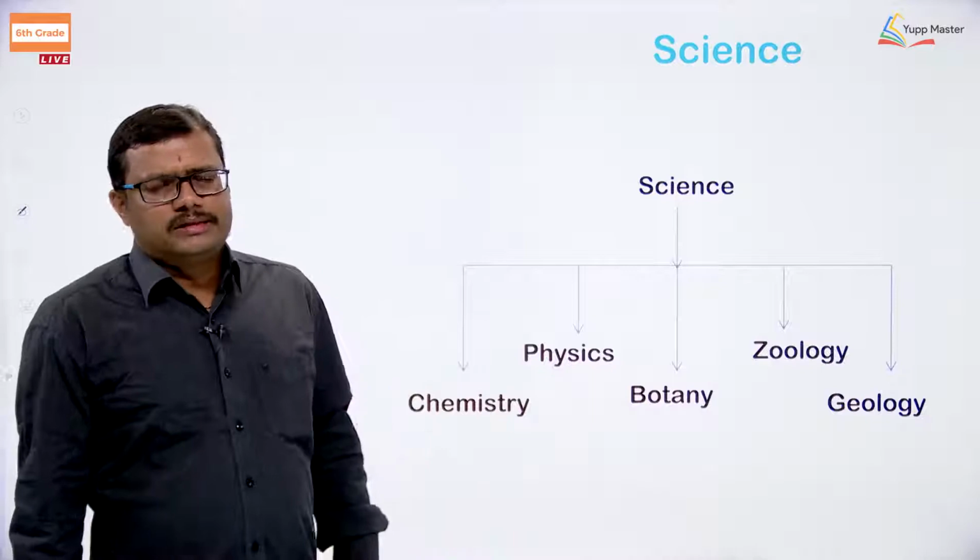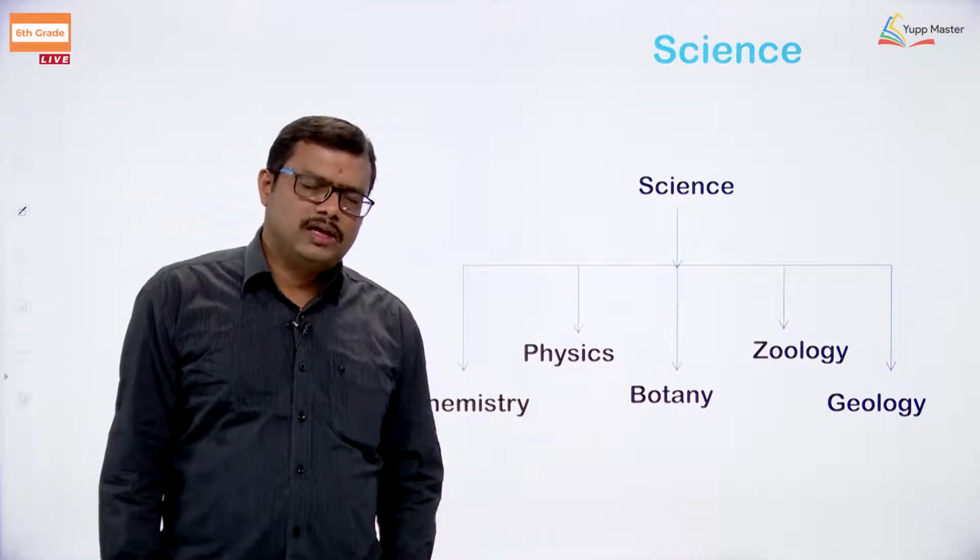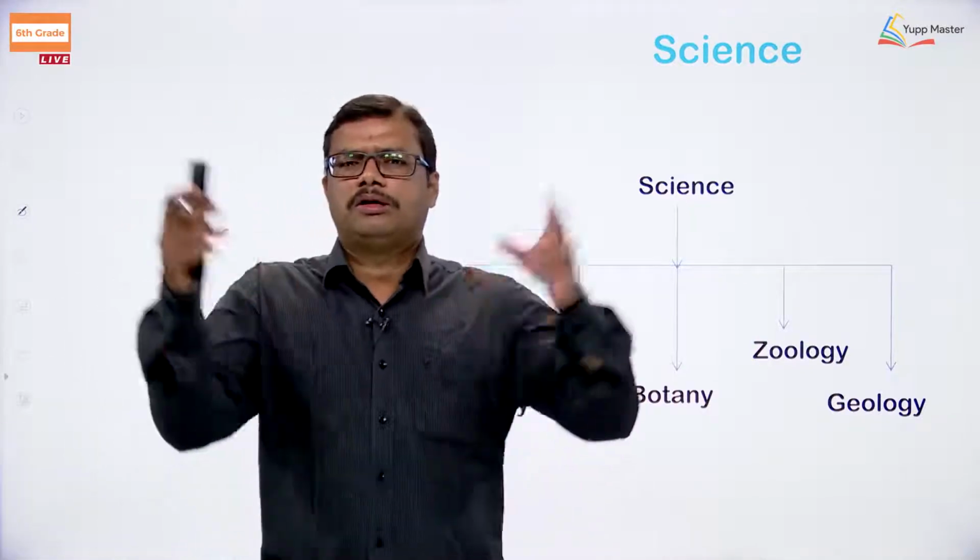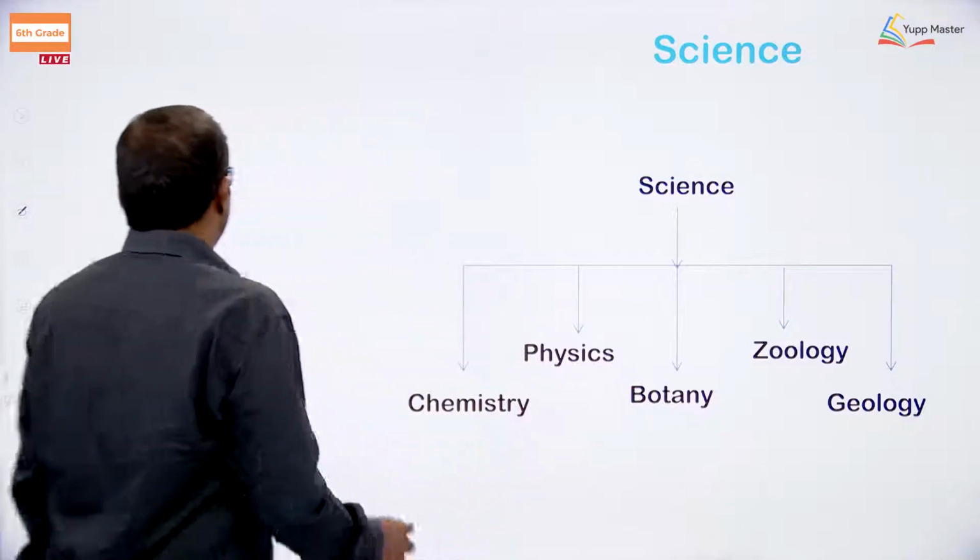Now, we can say in a simple way, it is the understanding of the things around us, that is what we are going to say as science, whether it is a plant or animal or anything, right. Now, when you look at science, how many branches it has, so many branches. Science is a very big tree.